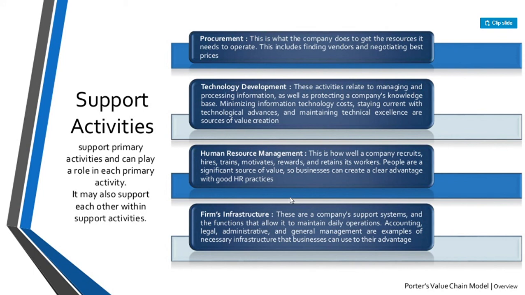And the last one is infrastructure. These are the company's support systems and the functions that allow it to maintain daily operations. Accounting, legal, administrative, and general management are examples of necessary infrastructure that businesses can use to their advantage. So companies use primary and support activities as building blocks to create a valuable product or service.